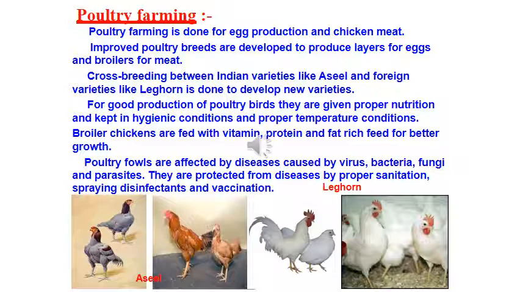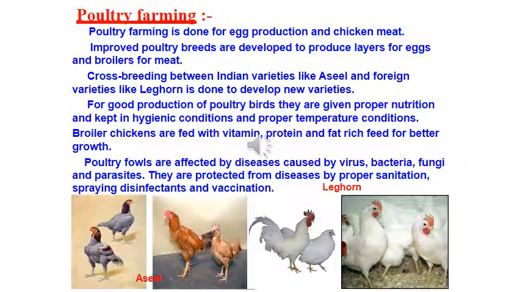These breeds should need low maintenance requirements. Reduction in the size of egg layers, because they have to lay eggs. If their size is more, they are going to consume more food, right? And they should be able to utilize cheaper fibrous diets formulated using agricultural byproducts only. They should not be fed on good quality food. They should be in a position to eat cheaper diets also. So, we should ensure that crossbreeding results in all these things.